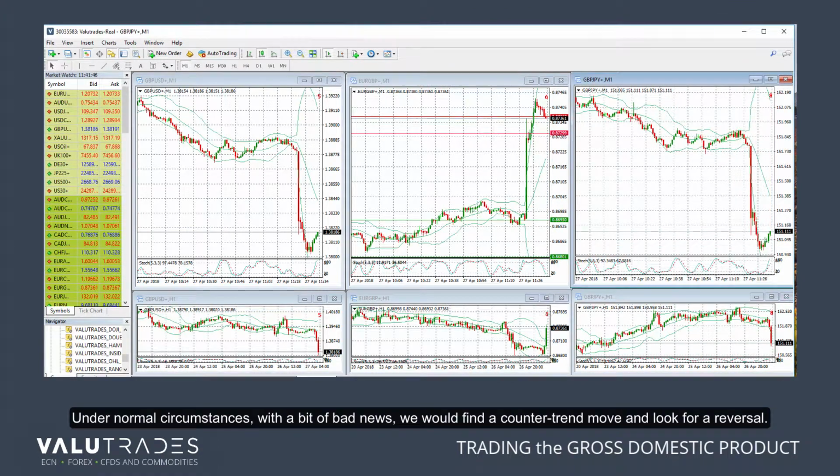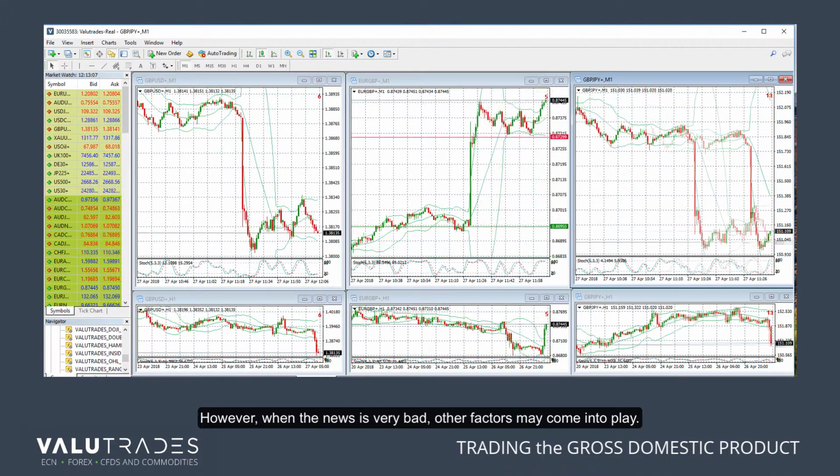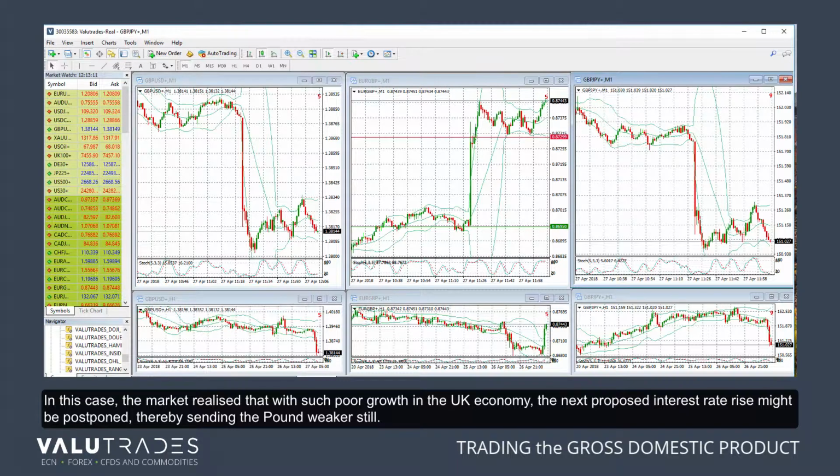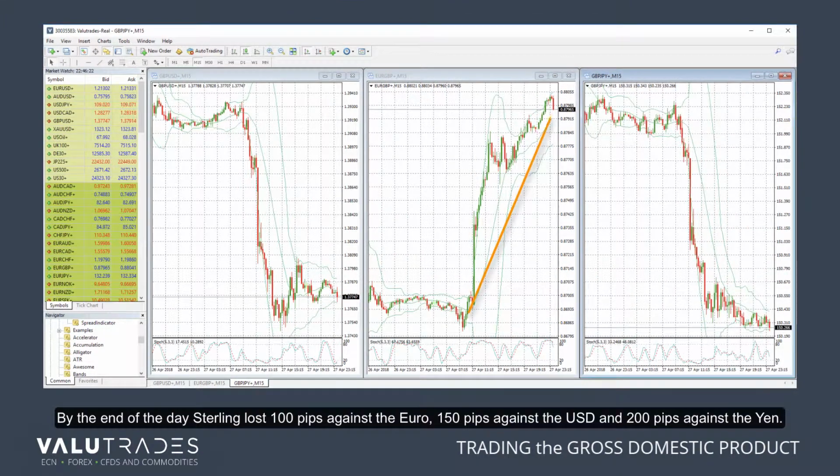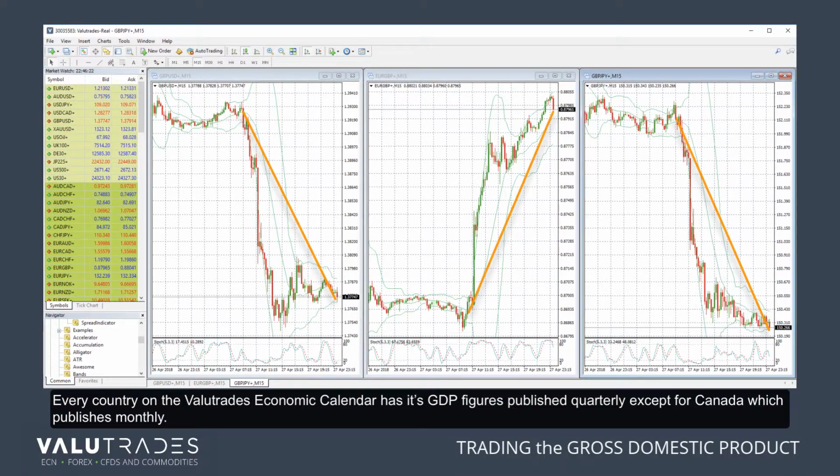Under normal circumstances, with a bit of bad news, we would find a counter-trend move and look for a reversal. However, when the news is very bad, other factors may come into play. In this case, the market realized that with such poor growth in the UK economy, the next proposed interest rate rise might be postponed, thereby sending the pound weaker still. By the end of the day, sterling lost 100 pips against the euro, 150 pips against the US dollar, and 200 pips against the yen.